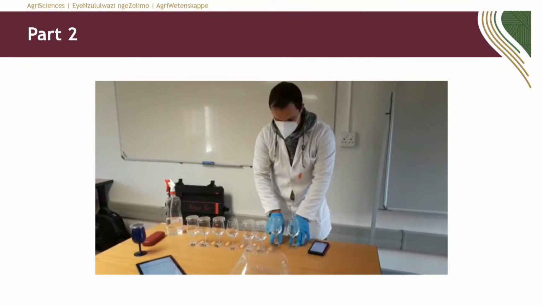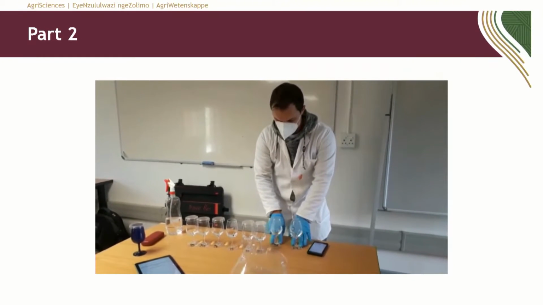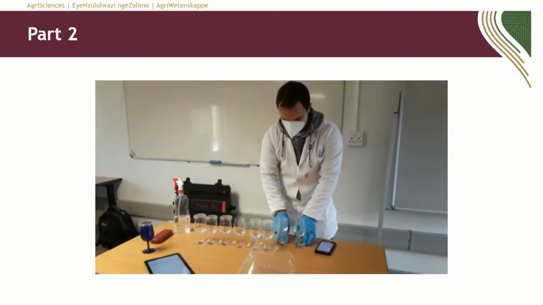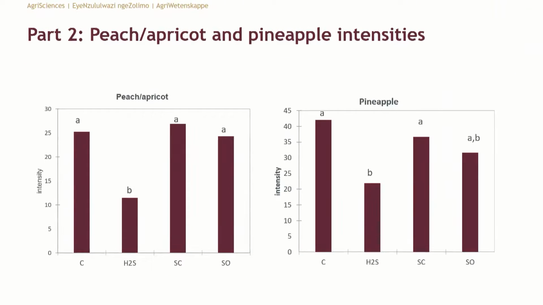And you can see there's a student doing some of the swirling. He got quite strong after this PhD, swirled quite a lot. But we obviously tried to keep it sort of uniform between the different treatments. So, interesting, the peach apricot flavors, you can see where there was H2S obviously decreased quite rapidly, but by swirling the glass, even if you left the glass open or closed, recuperated quite quickly. Same for pineapple. Pineapple decreased quite quickly, but the levels increased quite quickly where the glasses were swirled.